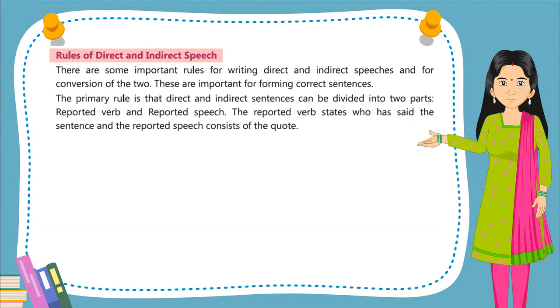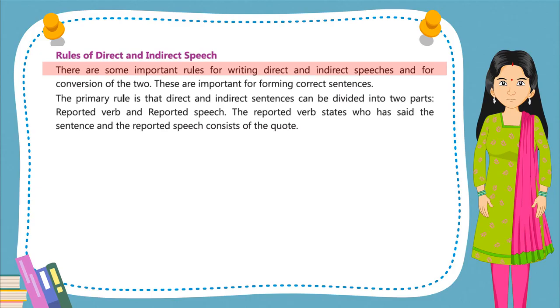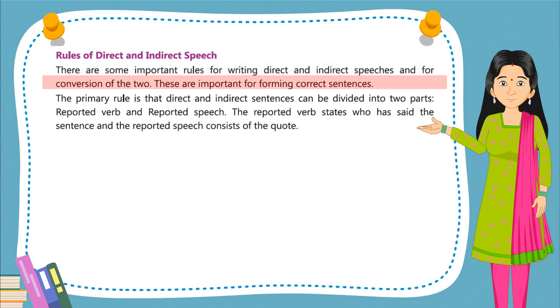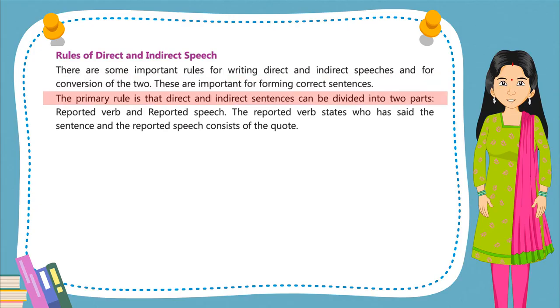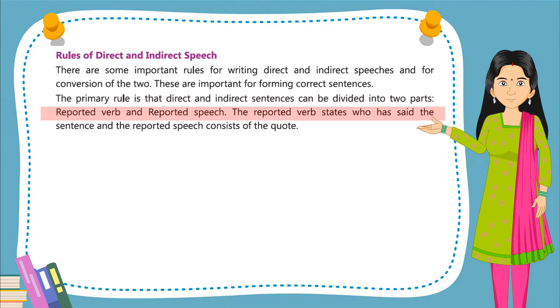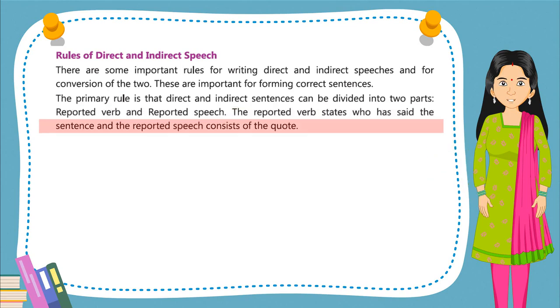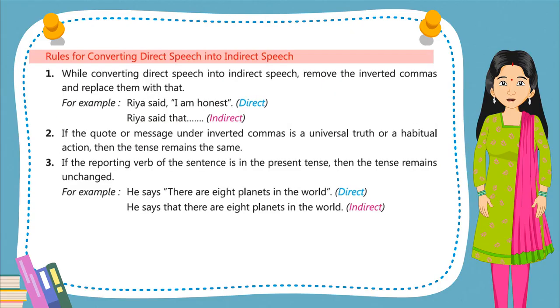Rules of direct and indirect speech. There are some important rules for writing direct and indirect speeches and for conversion of the two. These are important for forming correct sentences. The primary rule is that direct and indirect sentences can be divided into two parts: reported verb and reported speech. The reported verb states who has said the sentence, and the reported speech consists of the quote. Rules for converting direct speech into indirect speech.